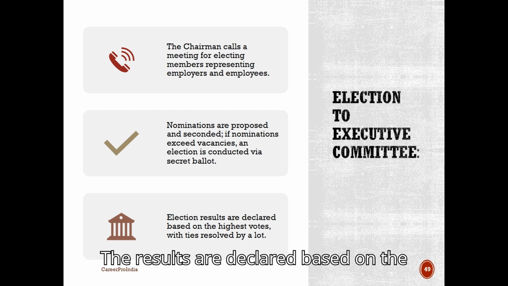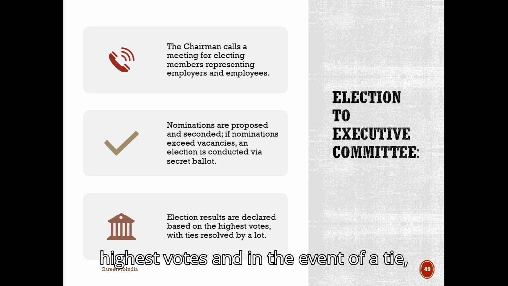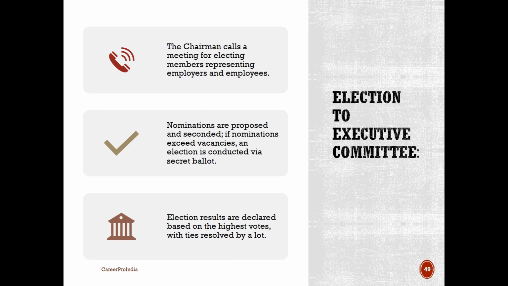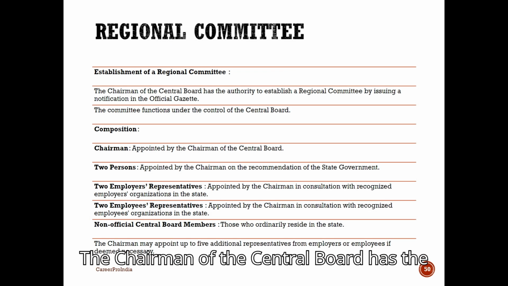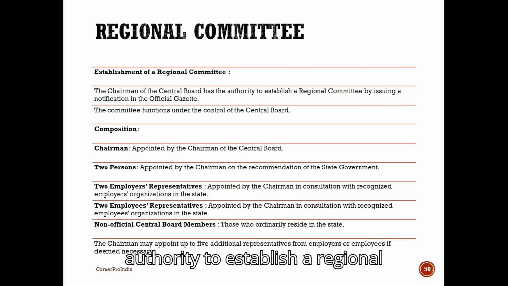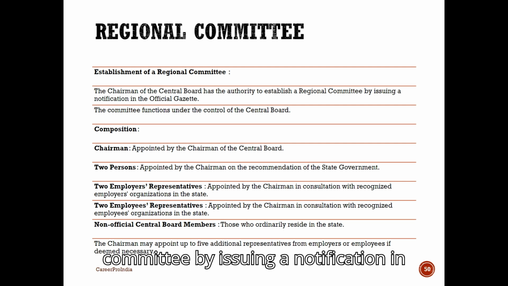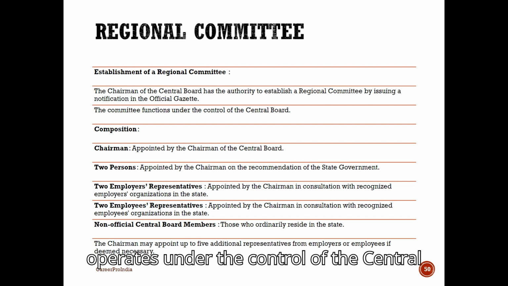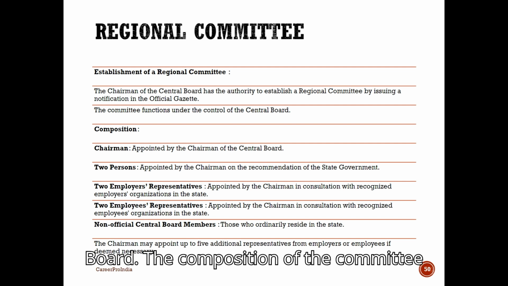The results are declared based on the highest votes, and in the event of a tie, the outcome is determined by drawing lots. The chairman of the Central Board has the authority to establish a regional committee by issuing a notification in the Official Gazette. This committee operates under the control of the Central Board.